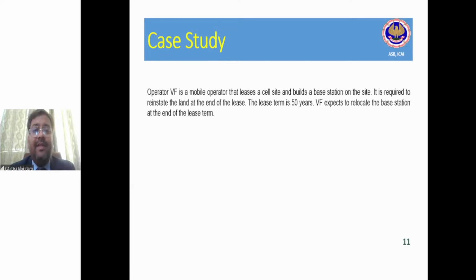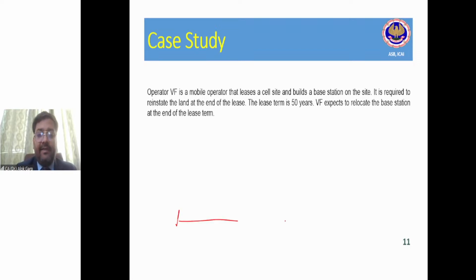A mobile operator leases a cell site and builds a base station on the site. It is required to reinstate the land at the end of the lease. The lease term is 50 years and the operator expects to relocate the base station at the end of the lease term. Friends, operator VF is a mobile operator that leases a cell site and builds a base station on the site, right? It is required to reinstate the land at the end of the lease.